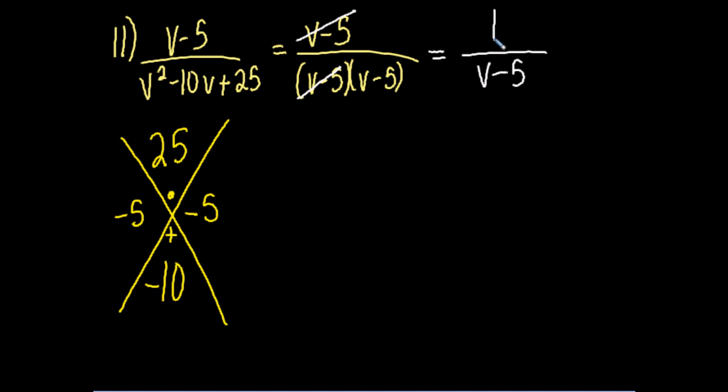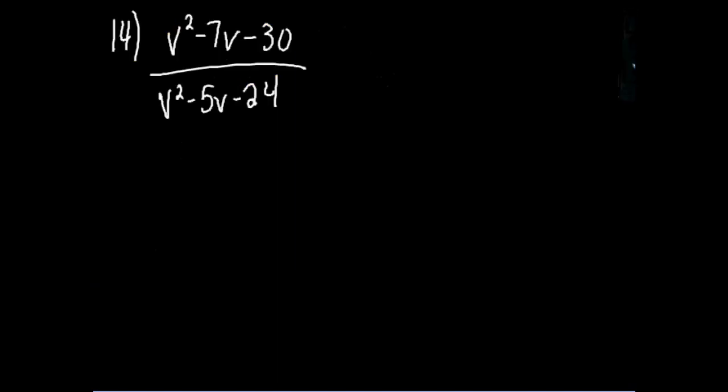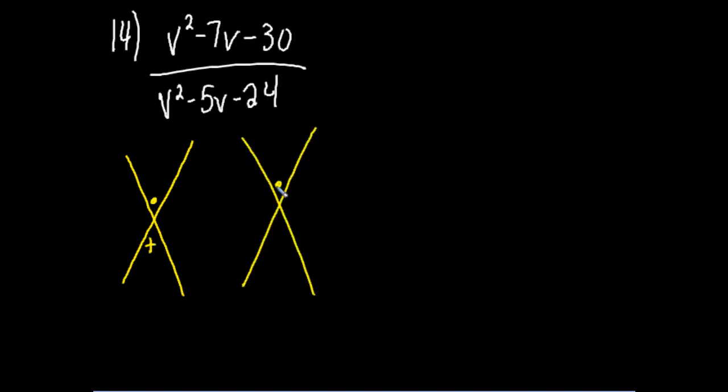Let's look at 14 next. When we have two quadratics, you're going to have to factor both the numerator and the denominator. So I need 2 x's. Okay, for the numerator, I'm going to multiply to make negative 30, and I'm going to add to make negative 7. So let's think about what we can multiply to make 30, negative 30.